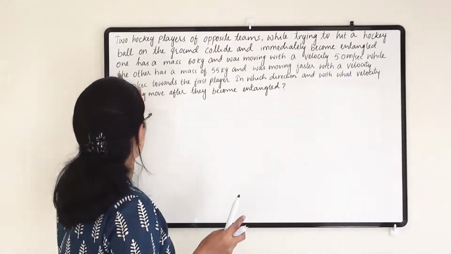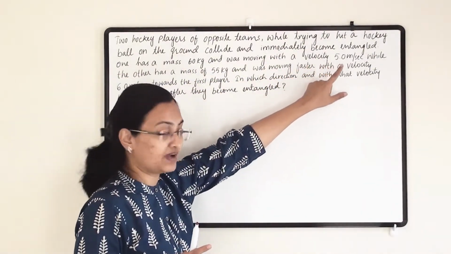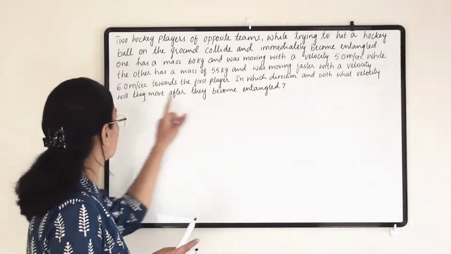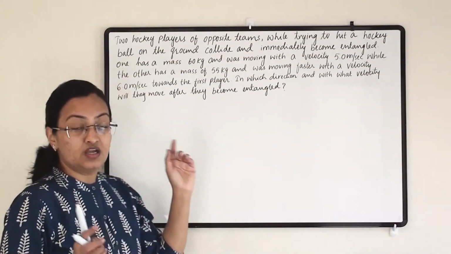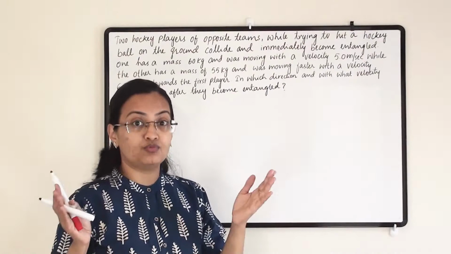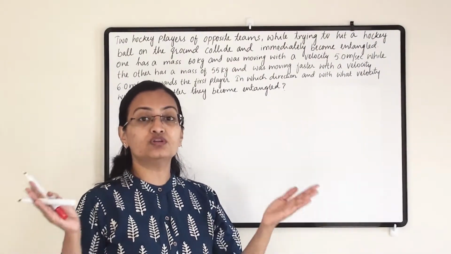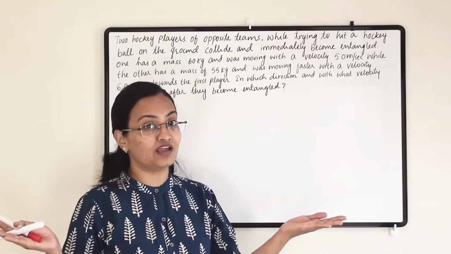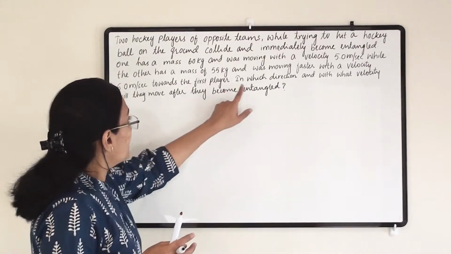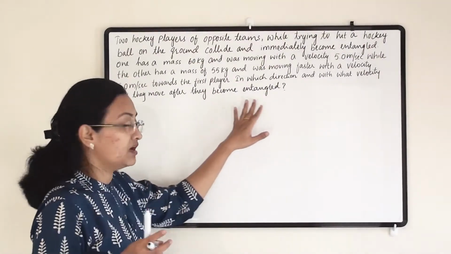One has a mass of 60 kg and is moving with a velocity of 5 meters per second, while the other has a mass of 55 kg and is moving faster, with a velocity of 6 meters per second. The two players have different masses and different velocities. They collide and immediately untangle. In which direction and with what velocity will they move after they become untangled?